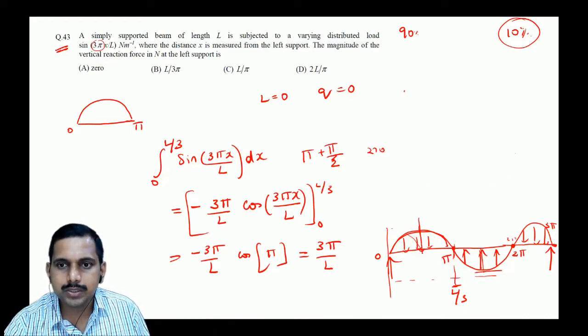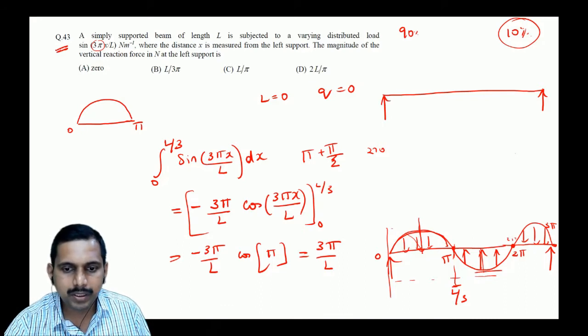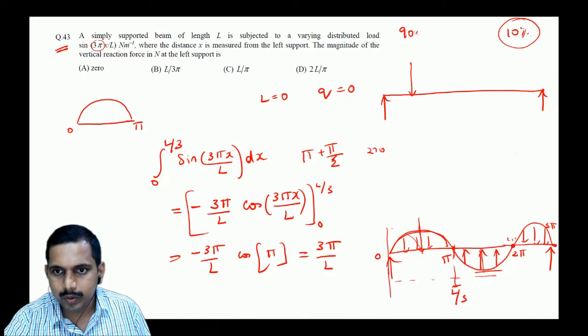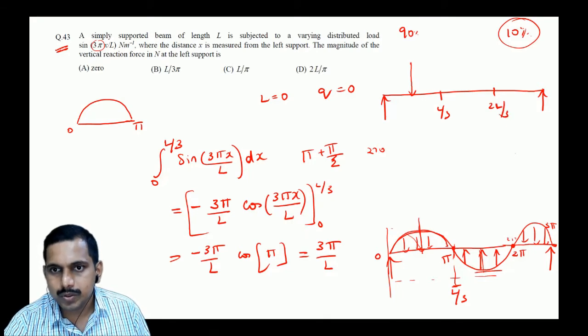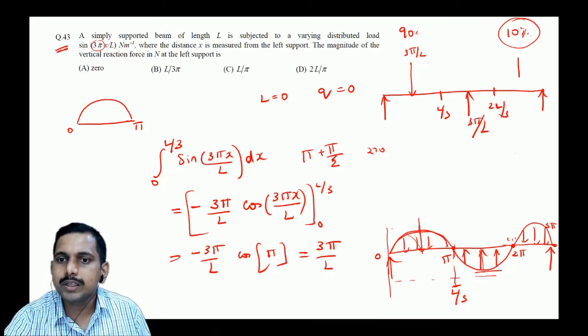These are tough questions, students. Tough in the sense, once you get the answer, everything is easy. But the actual case we have to see, okay? So what is happening? Between, 3 pi by L will be over here, okay? This is L by 3. This is 2L by 3. So this is 3 pi by L here, and then over here it is 3 pi by L, correct? And over here it is 3 pi by L. This is how we can take, correct?